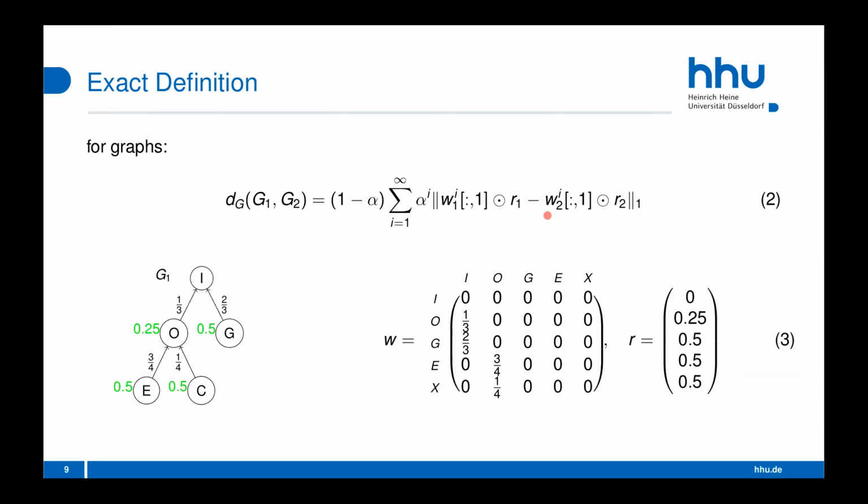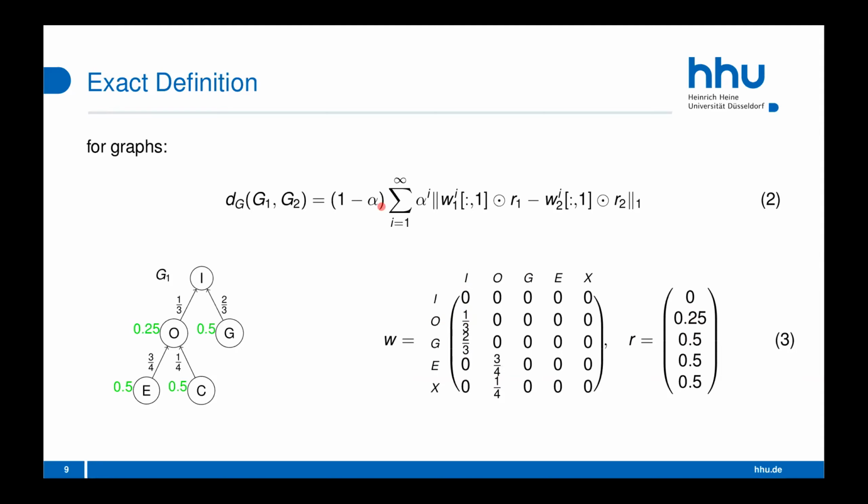If we look at the more general case of argumentation graphs, we first of all introduce a matrix notation. So we have a weight matrix here for the edges. You have to read it like this. The edge from O to I has the value 1/3 and so on. And the node O has the value 0.25, node G value 0.5 and so on.